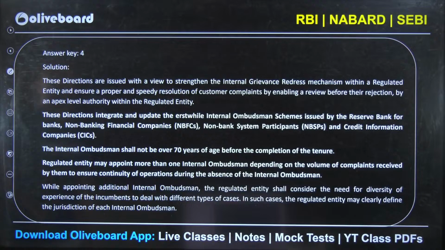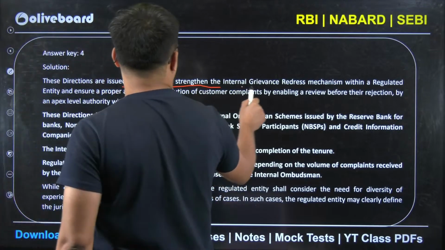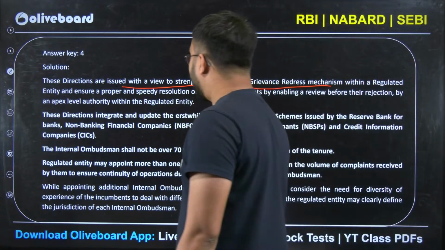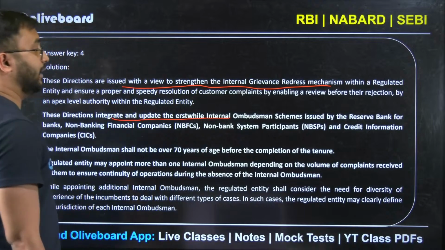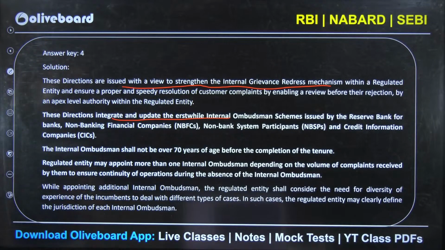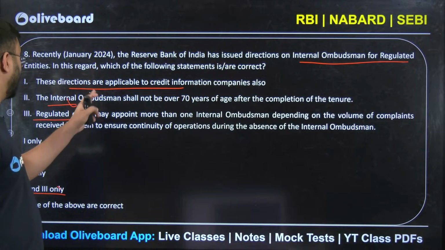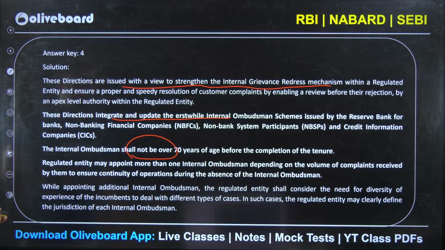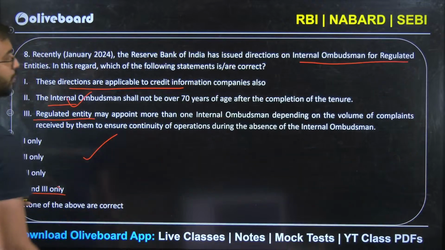Let us see. These directions are issued with a view to strengthen internal grievance redressal mechanisms within regulated entities. The directions integrate and update the erstwhile internal ombudsman schemes issued by the Reserve Bank of India for banks, non-banking financial companies, non-bank system participants, and credit information companies. Ombudsman shall not be over 70 years. So the second statement is here. The internal ombudsman shall not be over 70 years of age after completion of tenure. So this is correct. Why is the option wrong then?